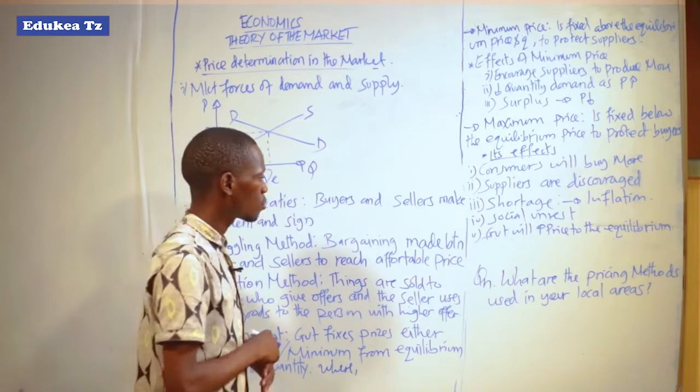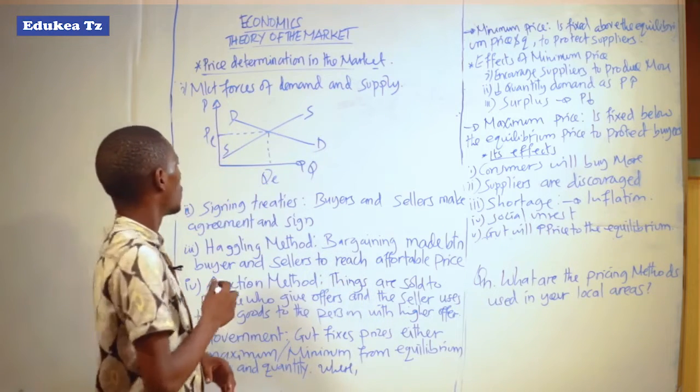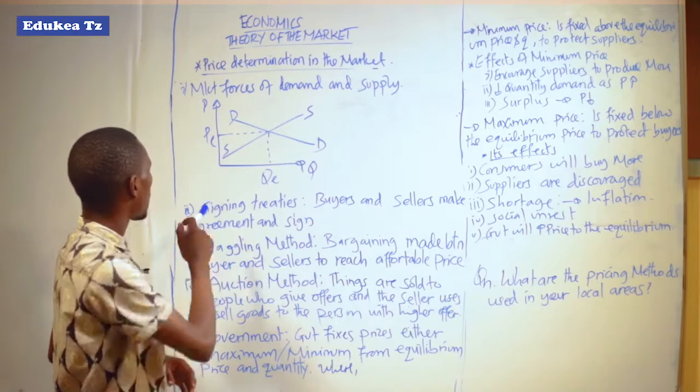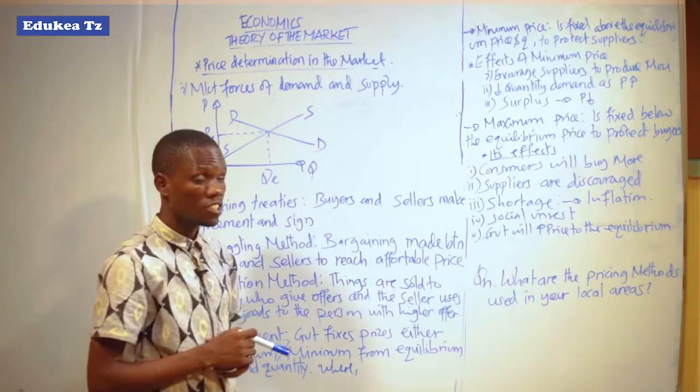Let us look at these methods, starting with the first: market forces of demand and supply.